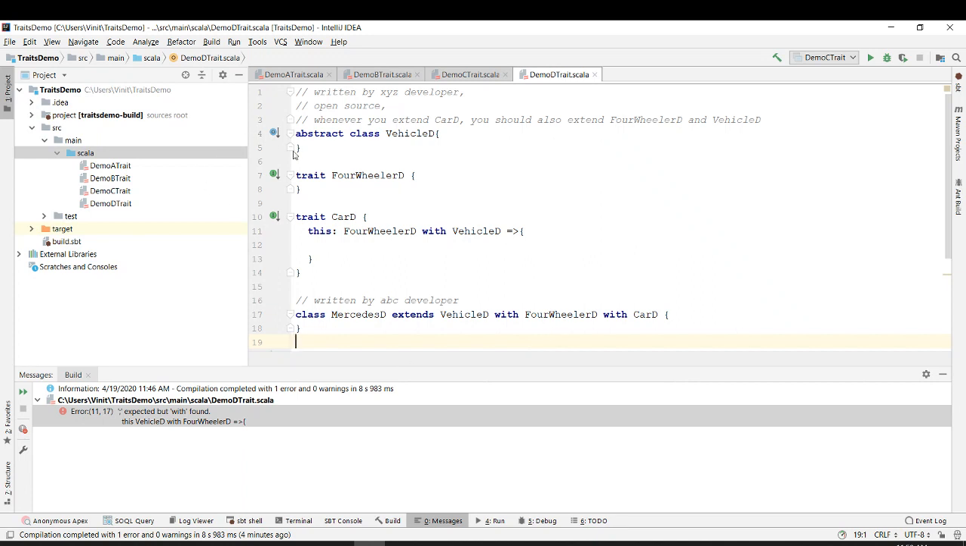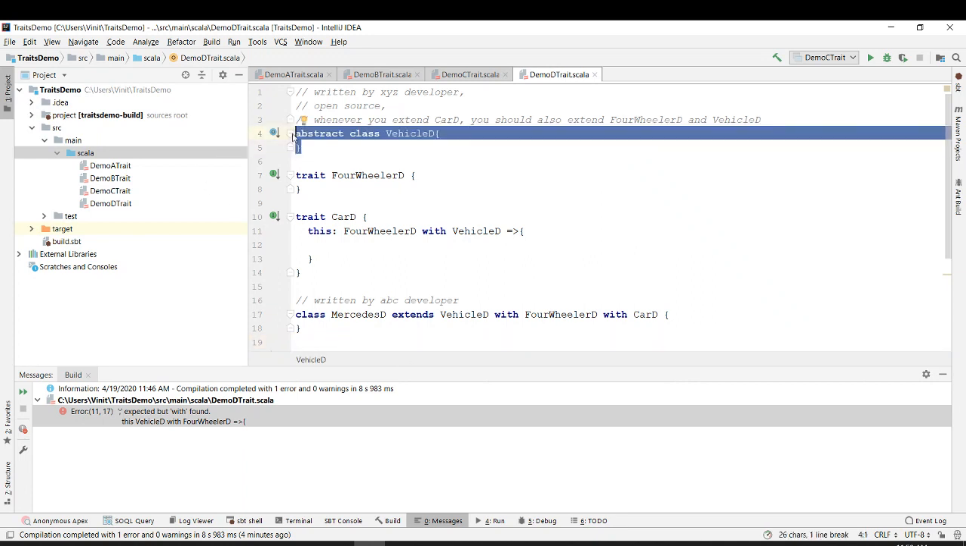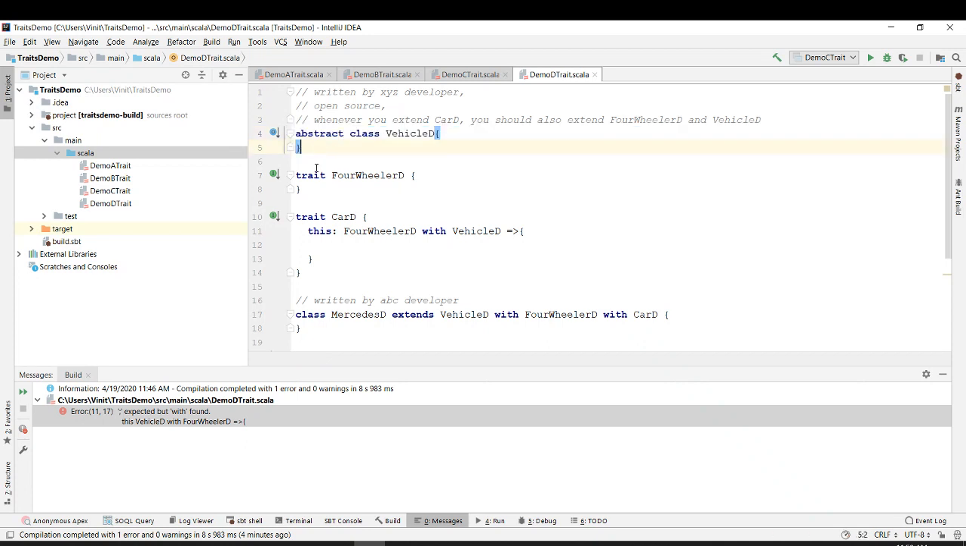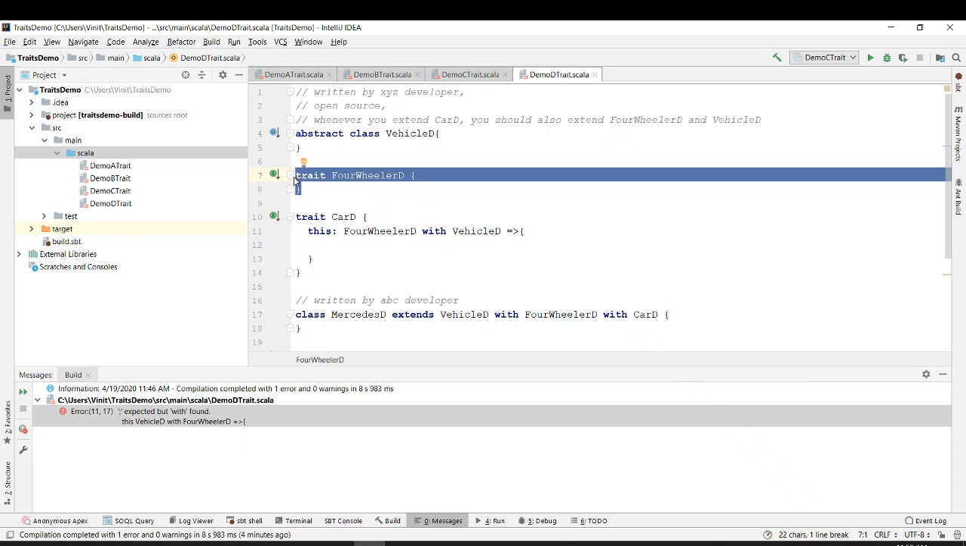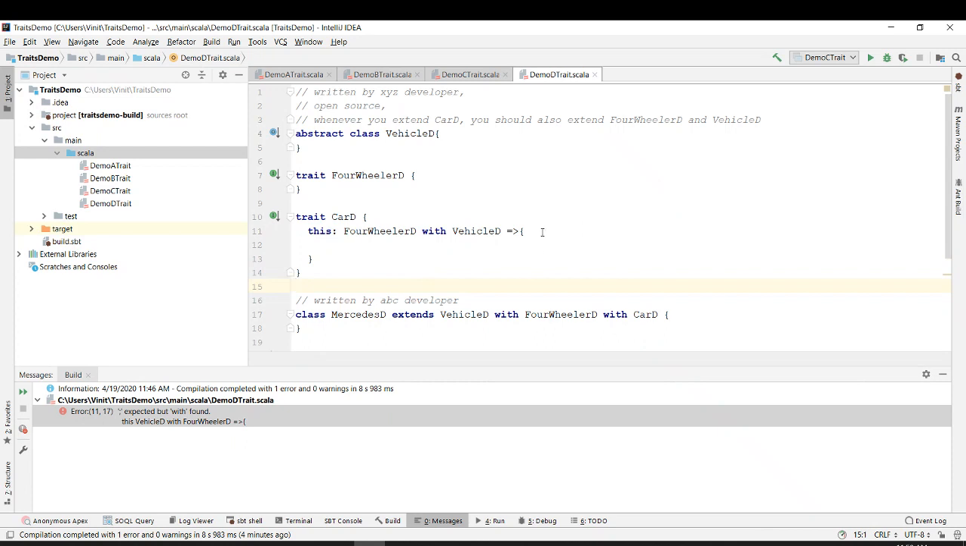Let us revise. What is this? We are creating an abstract class, right? Abstract is a keyword. What is this? Trait. This is another trait, car D. And when I write this line, what does it mean? That means it is mandatory to extend four wheeler D and vehicle D whenever we extend a car D. Whenever we extend a car D, it is mandatory because there can be some function in car D that just says super dot tires, and tires is present in four wheeler or vehicle.